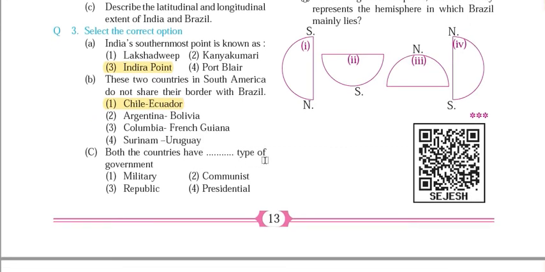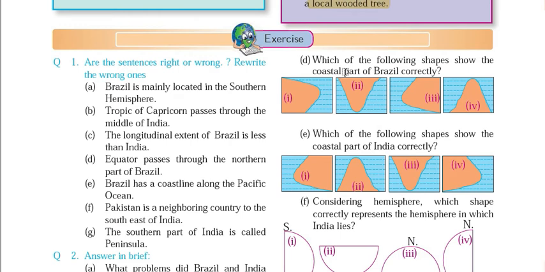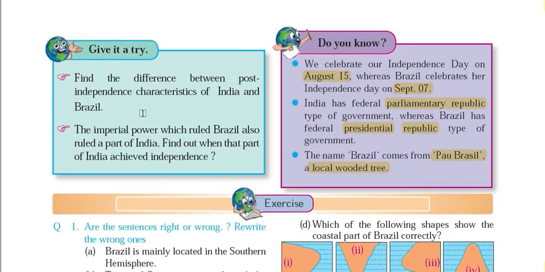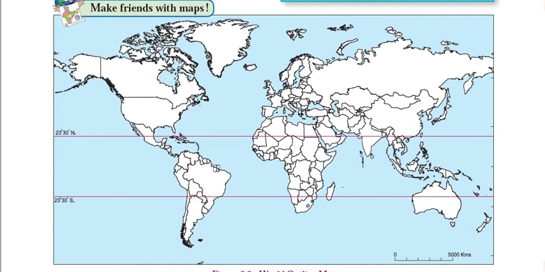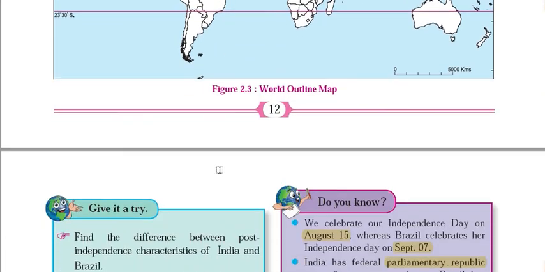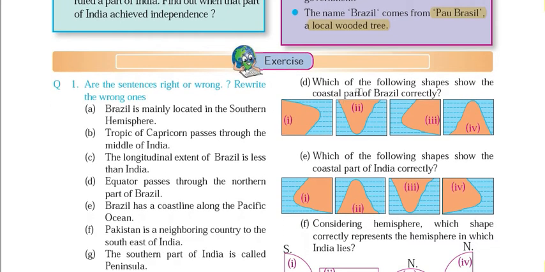Both the countries have dash dash type of government, so we have already discussed. Right now they have a republic type of government. The next question: which of the following shapes shows the coastal part of Brazil? If you observe the coastal part of Brazil in this map, it is like this, the eastward extension of the land, okay. So we have to choose this particular shape, option A, it is like this. So option A is the answer for this question.